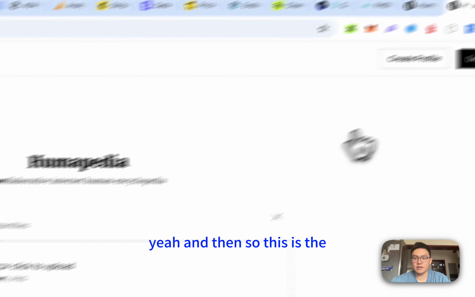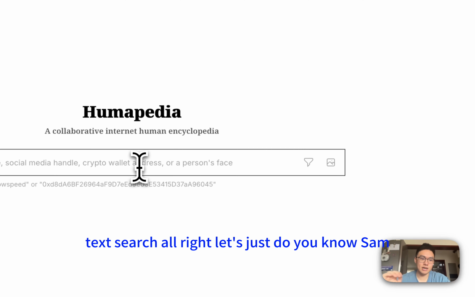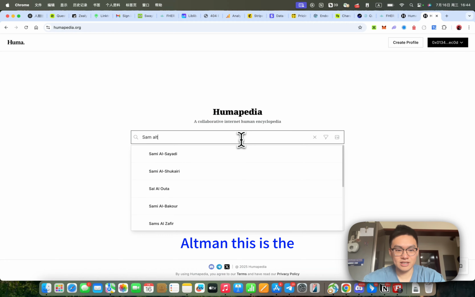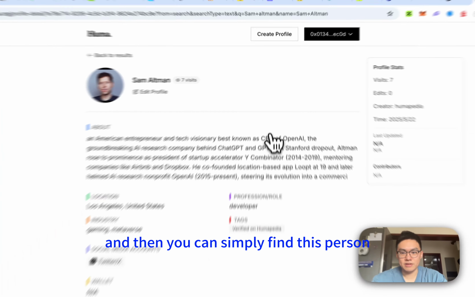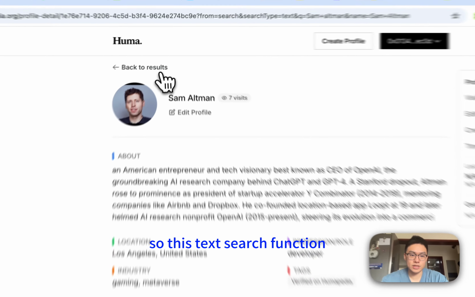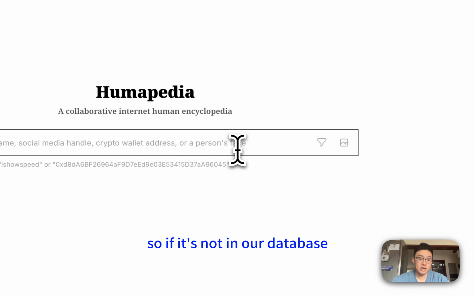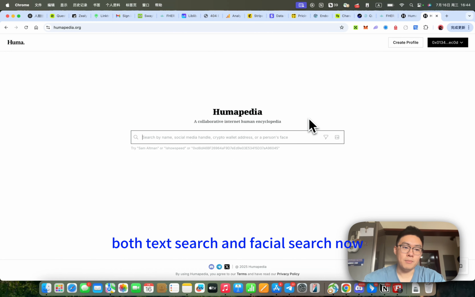So this is the facial scan function of Humapedia, and now let's do a text search. All right, let's just do Sam Altman. This is suggested, and you can click on it, and then you can simply find this person. Of course, everything is already in our database. This text search function is only available for existing profiles in our database. If it's not in our database, it's not going to show here. So I have walked through both text search and facial search.